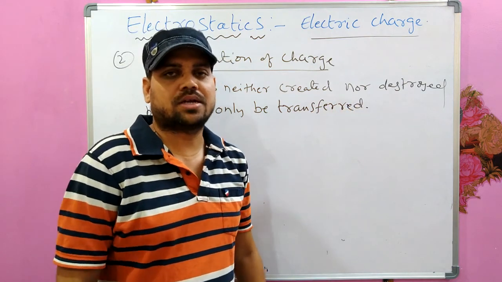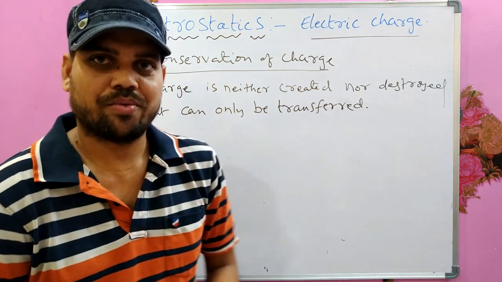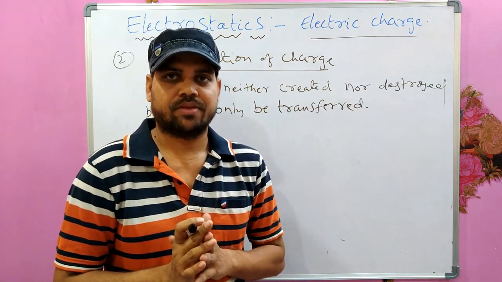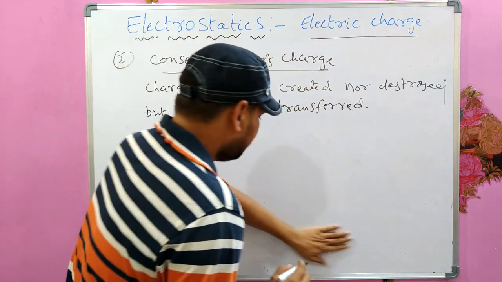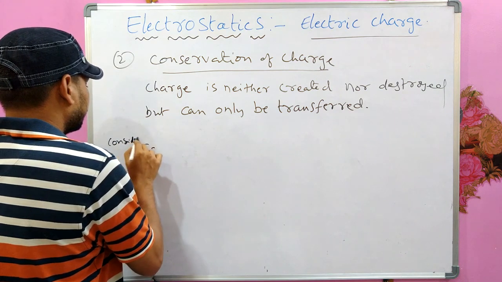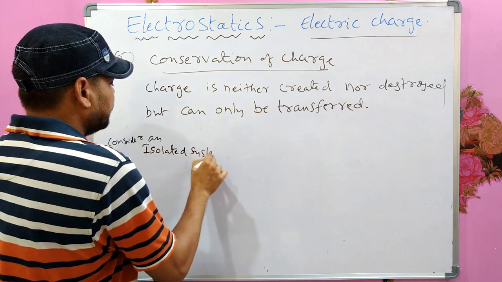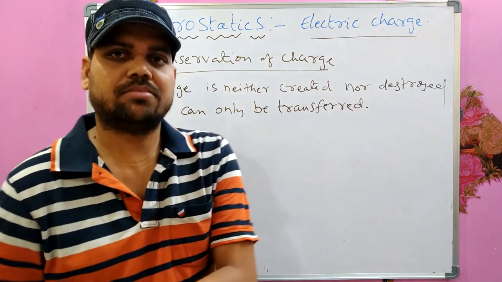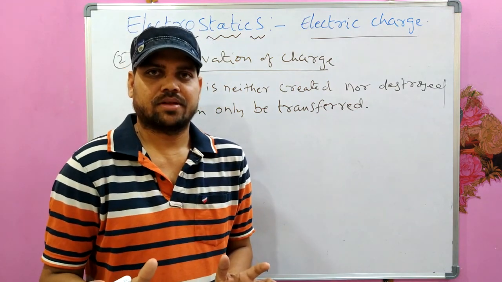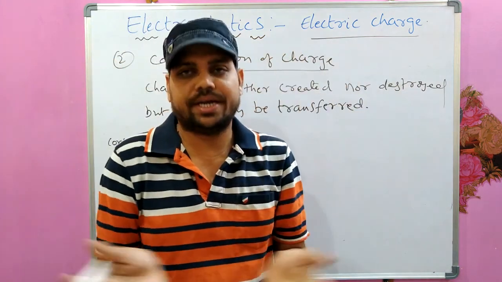But can only be transferred. This is what conservation of charge is. How do you understand this concept? For example, consider an isolated system. What is an isolated system? It is some system which is independent. Particularly, the surface of that system is insulated.